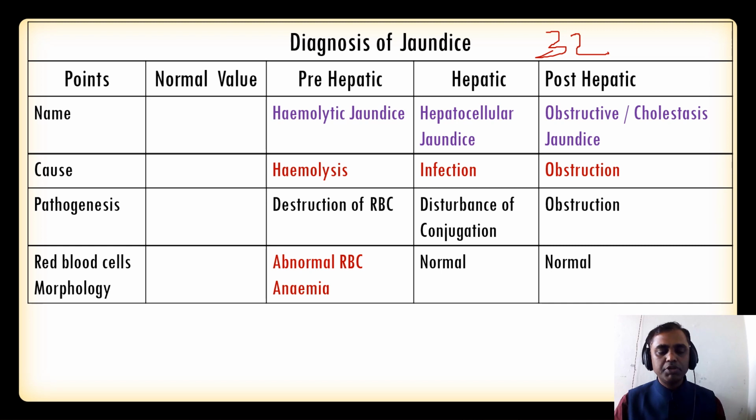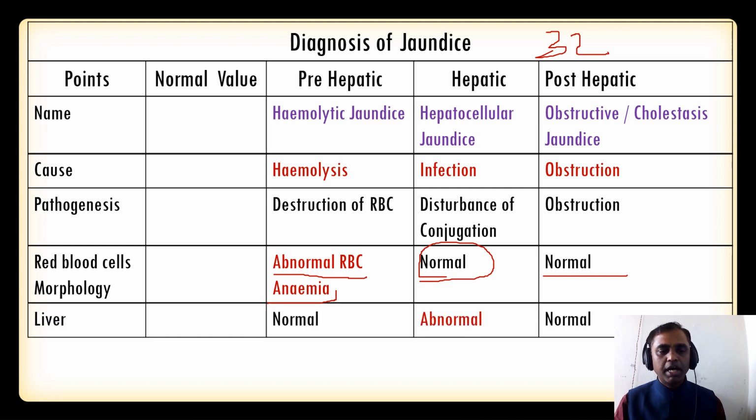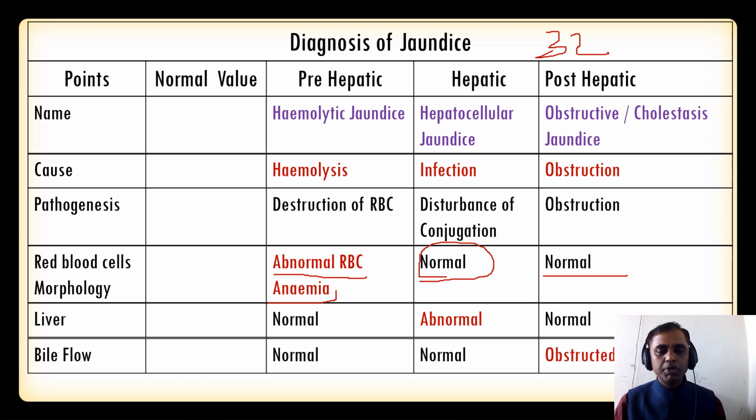And red blood cells, if you do a peripheral smear or Leishman stain, you can see abnormal RBCs and anemia in prehepatic jaundice. In hepatic and post-hepatic jaundice, the red cell morphology is normal. Liver morphology is normal in prehepatic and post-hepatic, whereas in hepatic jaundice you can identify abnormal liver morphology. And bile flow is normal in prehepatic and hepatic, whereas it is obstructed in post-hepatic.